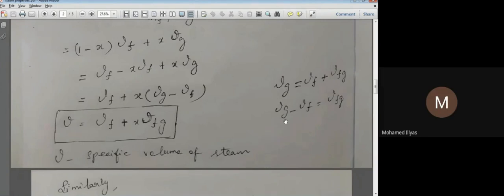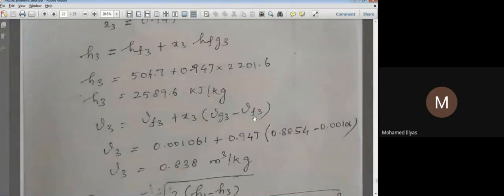Why have we written this? Because in our steam table we have insufficient data. We don't have the value of vfg. So accordingly we have to rewrite our relation to get our final answer. v equals vf plus x vfg. Since we don't know vfg directly from the steam table, we rewrite it as vg minus vf. In that way, we have already obtained our vg and vf. I hope you are following. I think you understood this relation.